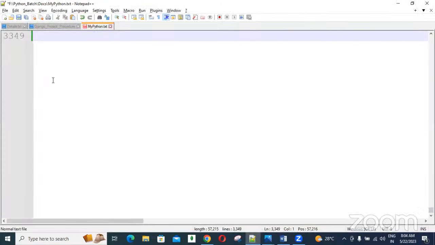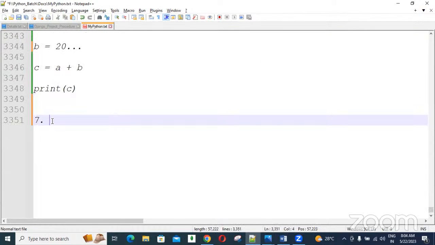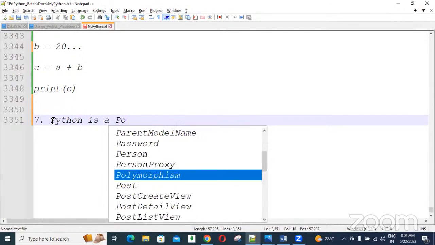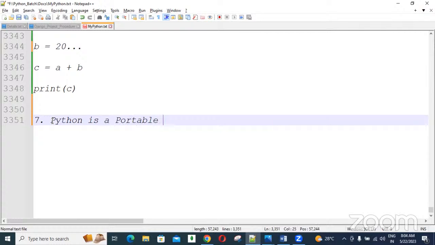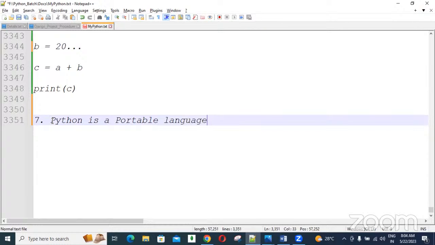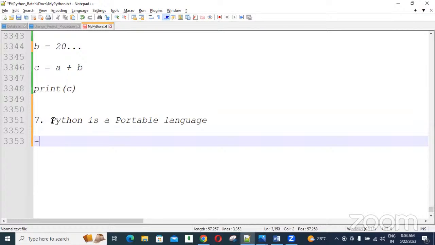Okay. So after interpreter, next point, Python is a cross-platform or portable language, guys. Python is a portable language or else cross-platform language, we can say. So portable or cross-platform means